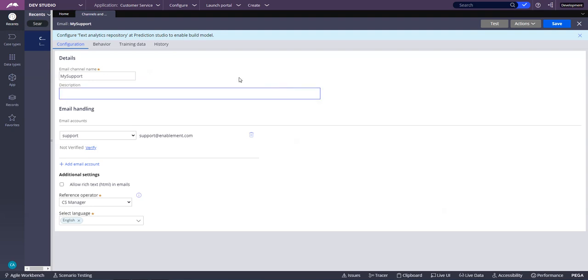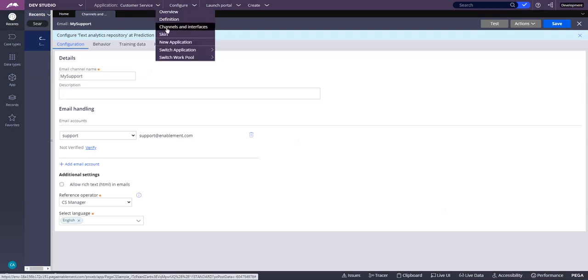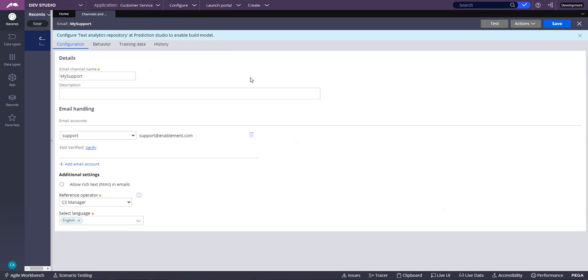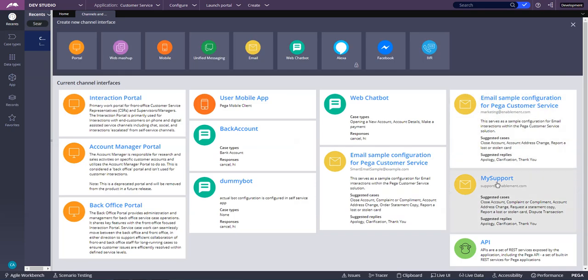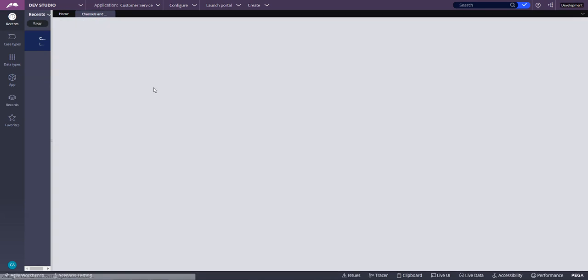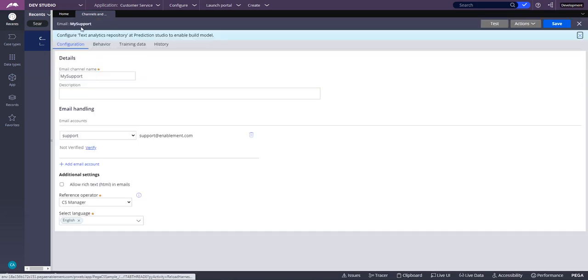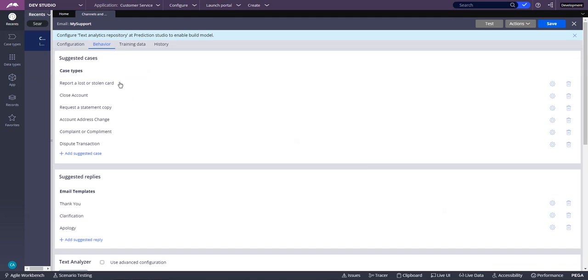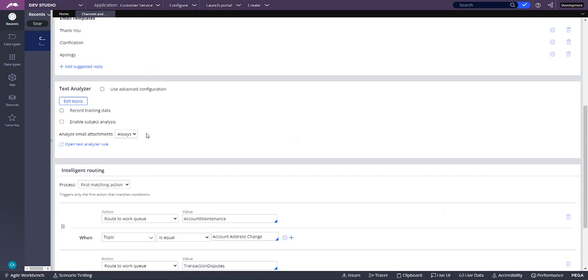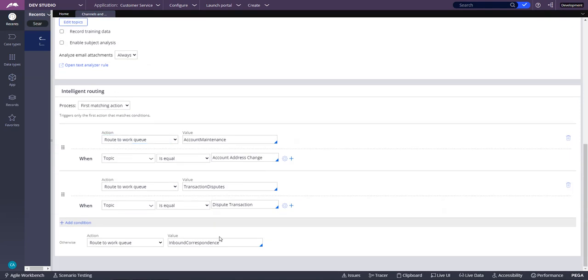Okay, under the Dev Studio, under the application customer service, for example, here we have channels and interfaces. We're going to click on channels and interfaces to launch the channels. We are going to click on this My Support channel. This is an email channel, the email My Support channel. Under the behavior, there are two key components: suggested cases, with the case types, and also intelligent routing.